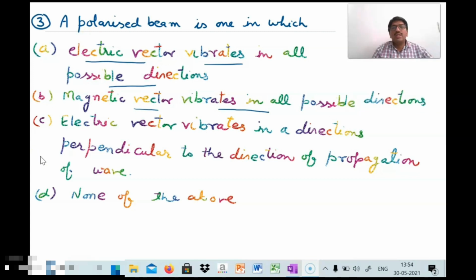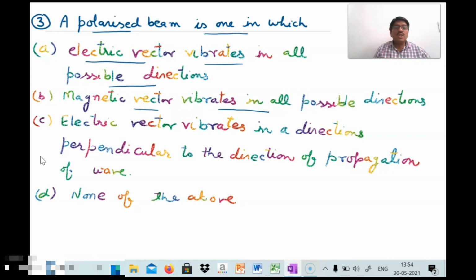Third question: a polarized beam is one in which, first option, the electric vector vibrates in all possible directions. Second option, the magnetic vector vibrates in all possible directions. Third option, the electric vector vibrates in a direction perpendicular to the direction of propagation of the wave.